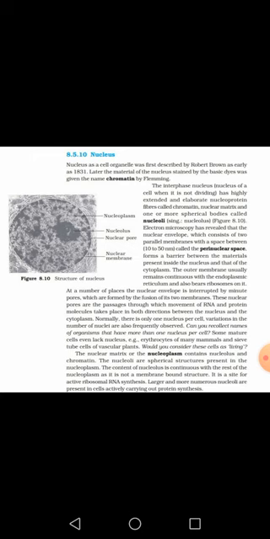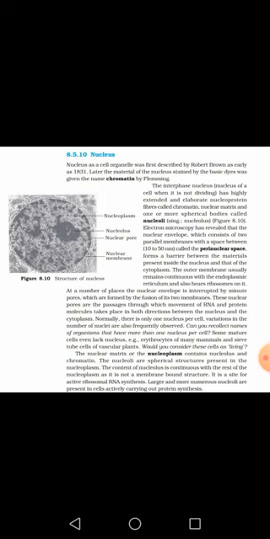Later, the material of the nucleus was stained by basic dyes, and the material present inside the nucleus is called chromatin. It was initially identified by Fleming, who identified this chromatin material with the help of certain stains or dyes.